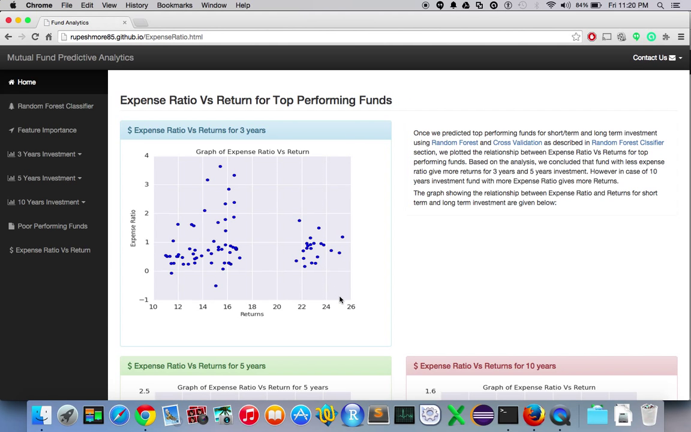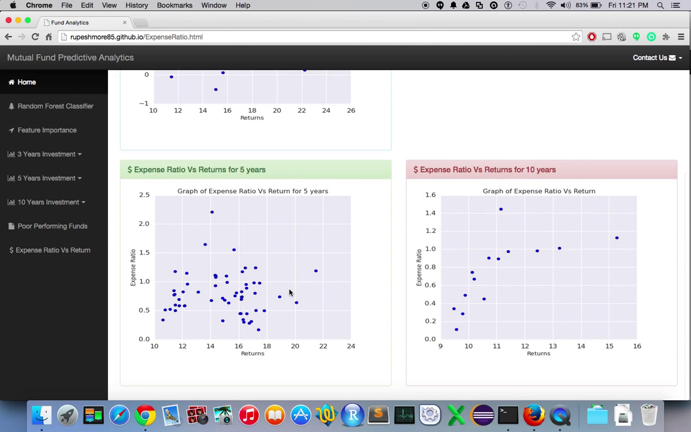An important relationship which we found during our analysis is the relationship between expense ratio and return for top performing fund. We found that the fund with lesser expense ratio give more returns in case of 3 years and 5-year investment, whereas a fund with more expense ratio give more returns in case of 10-year investment.